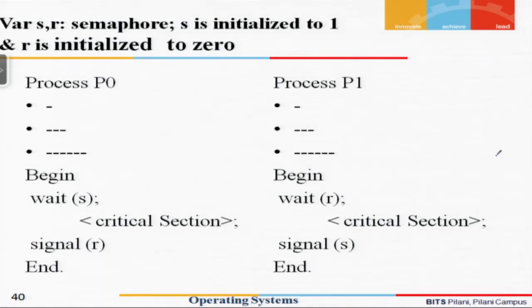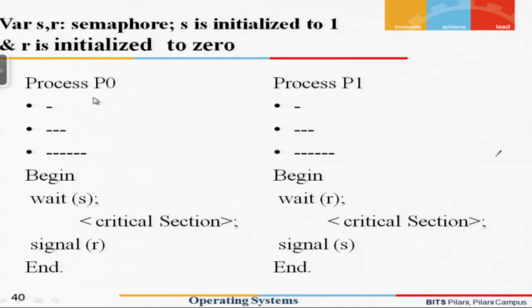If such a synchronization is required, then let us see. Until P0 has executed, P1 should not execute. So if process P1 comes and wants to execute before P0 has executed, it should not be allowed.